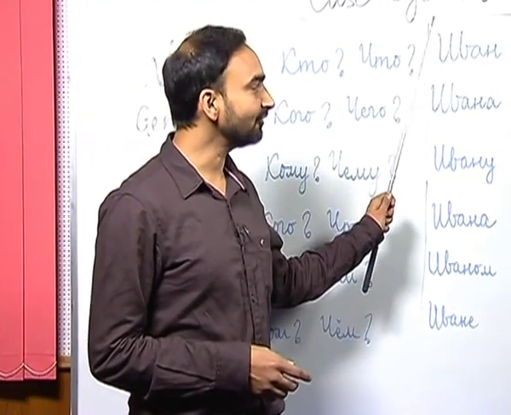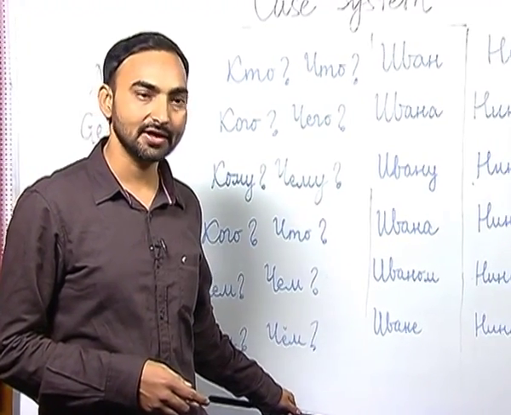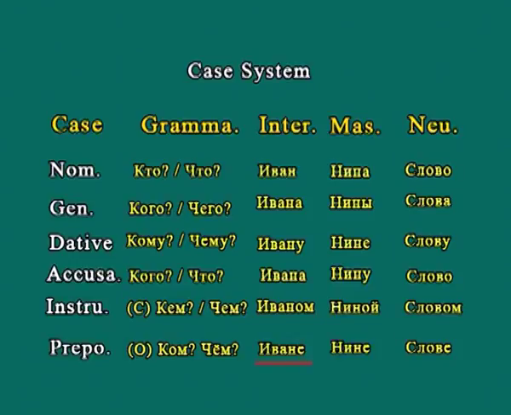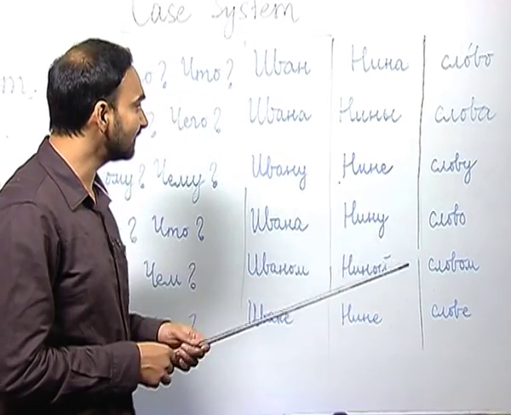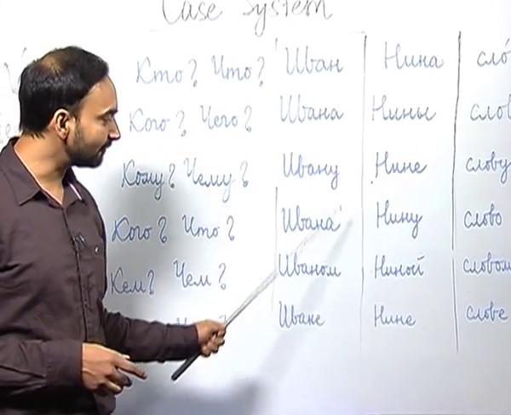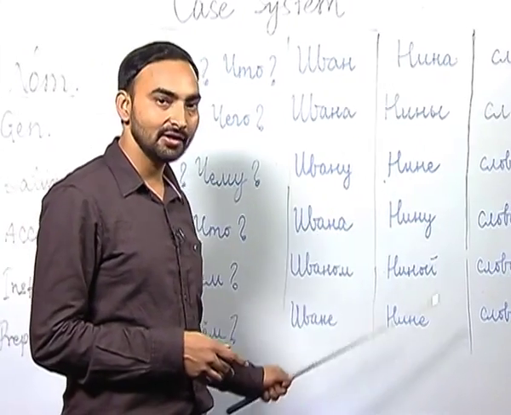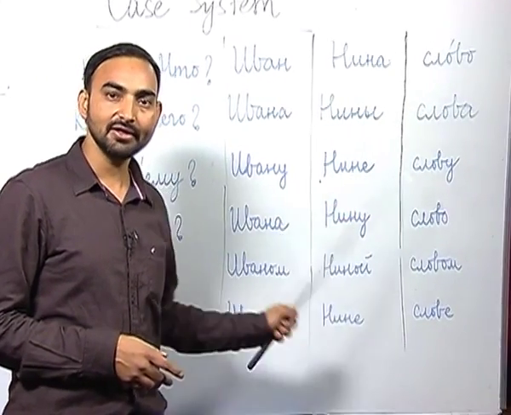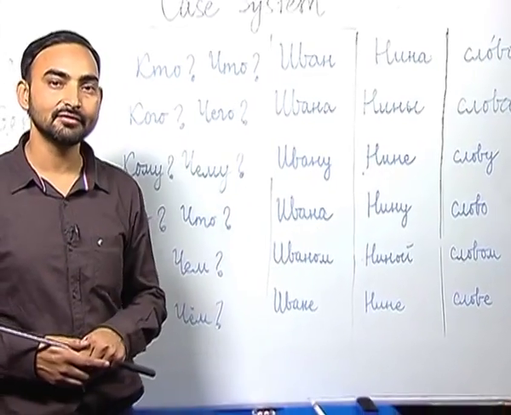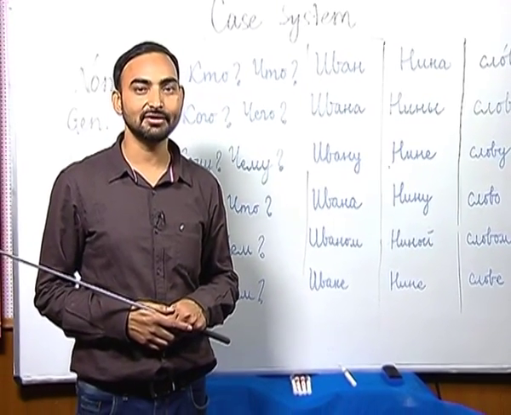Let us see the form of Ivan in the prepositional case. So, Ivan becomes Ivane, Nina becomes Nine, Slova becomes Slove. As you can see, there are different forms of masculine nouns, feminine nouns and neuter nouns in different cases. That we will talk about in the next lessons.